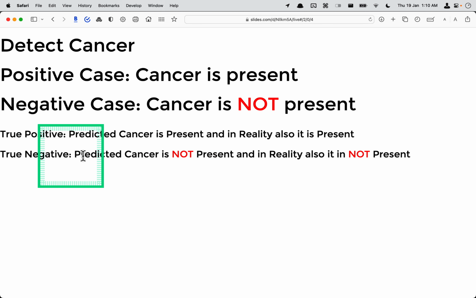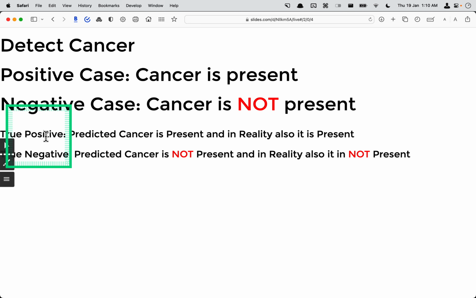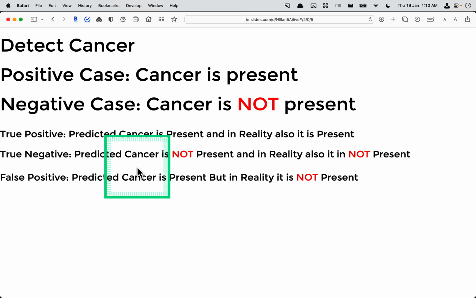Next is true negative. You predicted cancer is not present and in reality it is also not present. So in both cases, what you predicted came out to be true. From a scientific point of view, these are good cases, we can say. It means we haven't made a mistake in the first two situations.